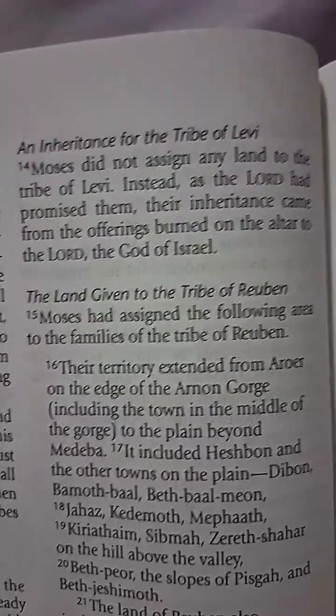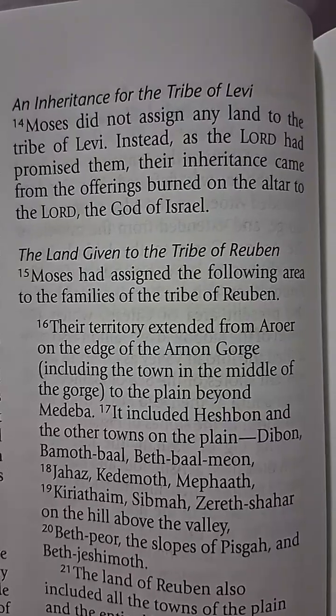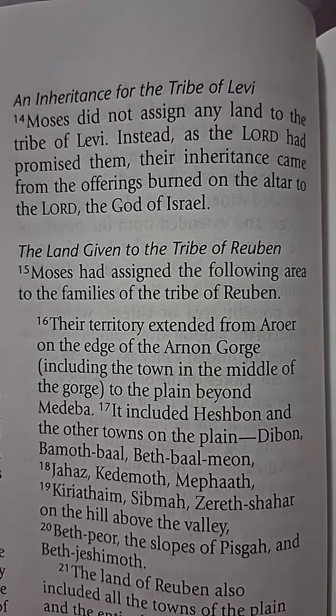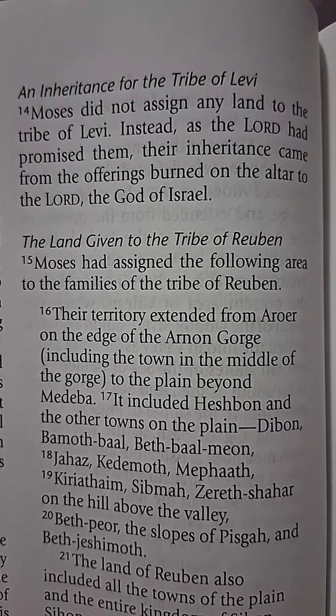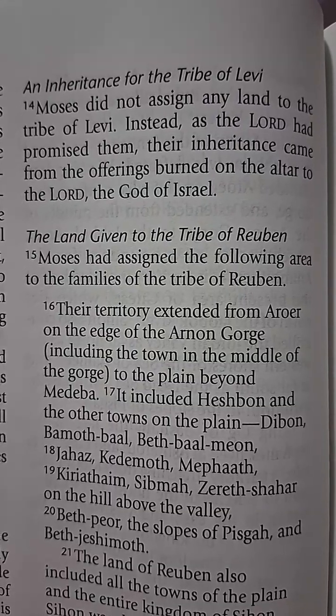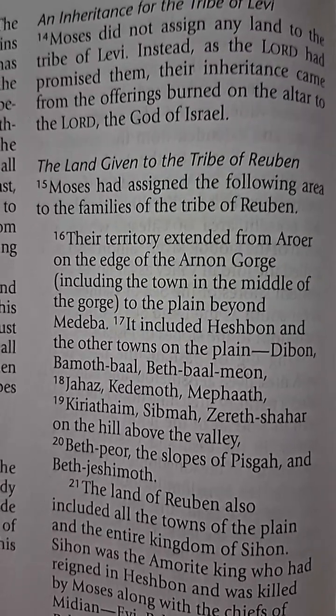An inheritance for the tribe of Levi. Moses did not assign any land to the tribe of Levi. Instead, as the Lord had promised them, their inheritance came from the offerings burned at the altar to the Lord, the God of Israel. The land given to the tribe of Reuben.